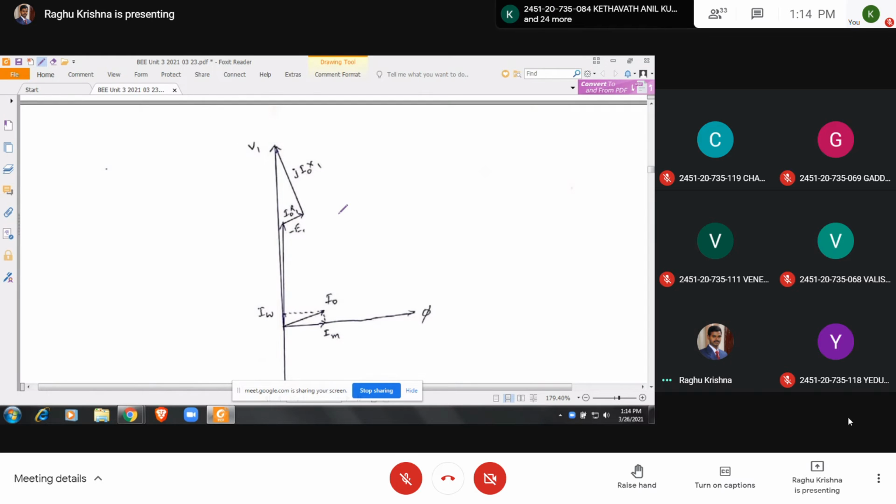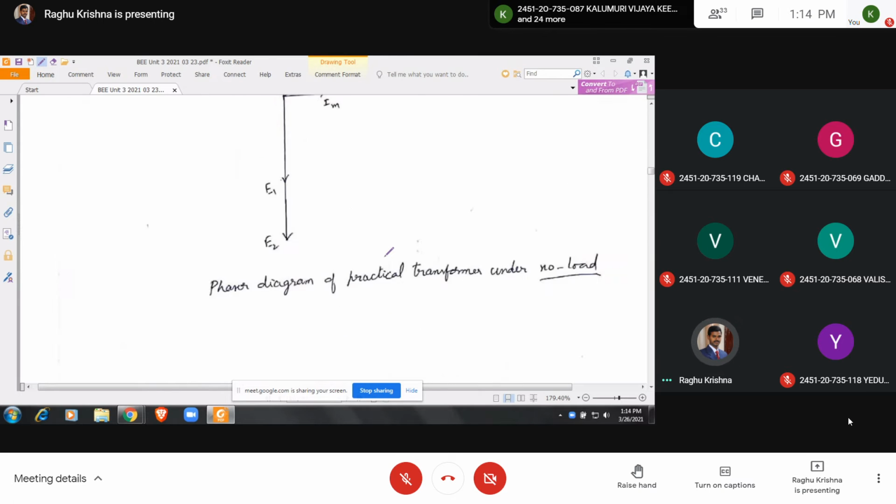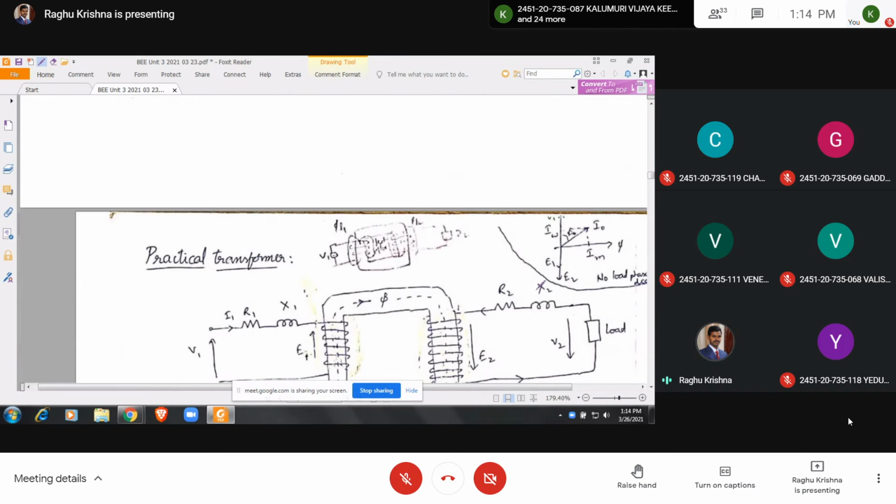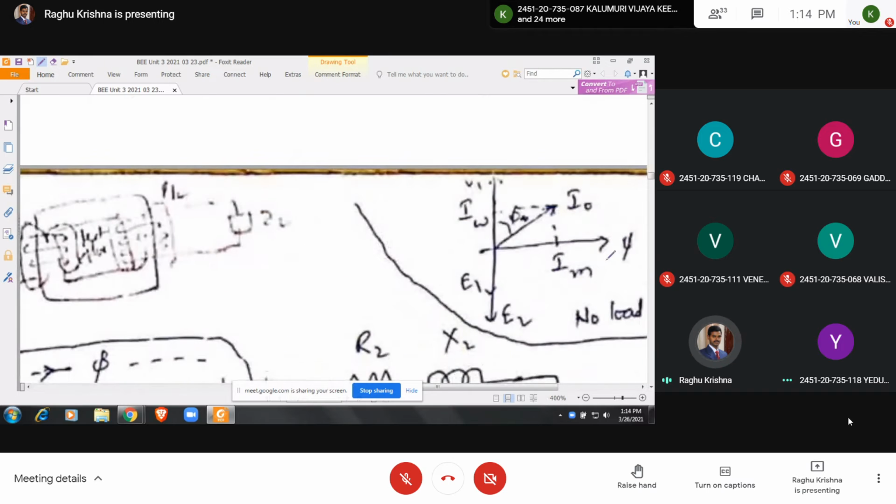If you are not able to draw this one, we can draw a simple diagram. I will show that one. So this small diagram is enough. So what is the difference between those two? Here V1 is directly taken.